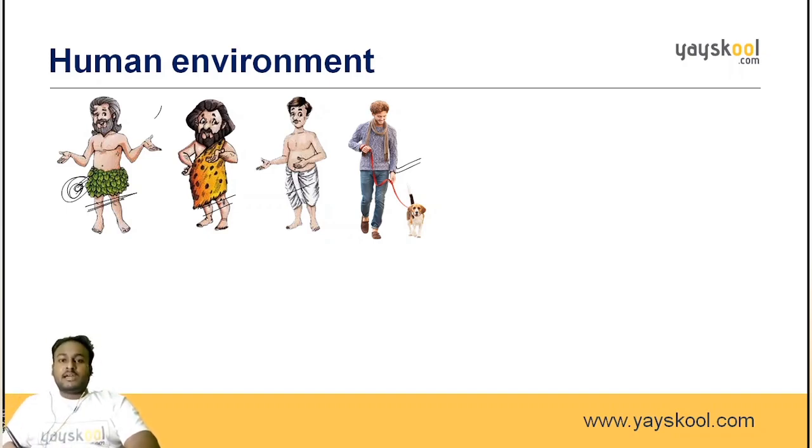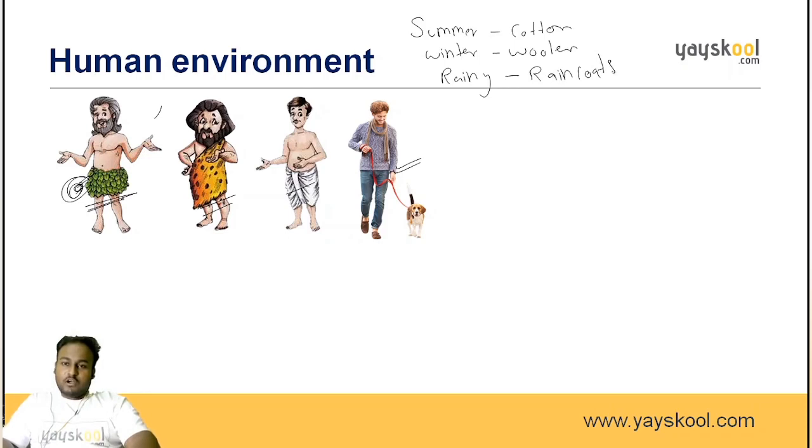Similarly, based on the climatic conditions also, in summer we wear cotton clothes. In winter, what happens? We wear woolen clothes. In the rainy season, what do we use? We use raincoats. So, according to the change in weather conditions, according to the change of environment, we also change our clothing styles.